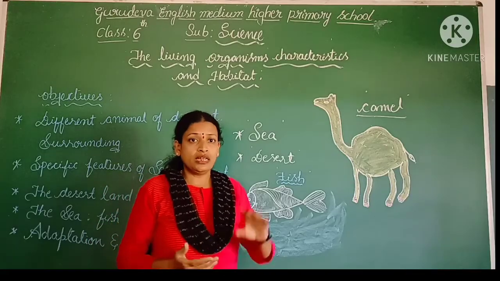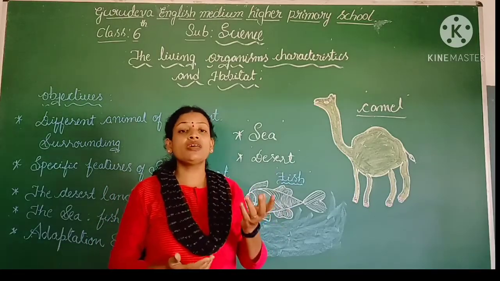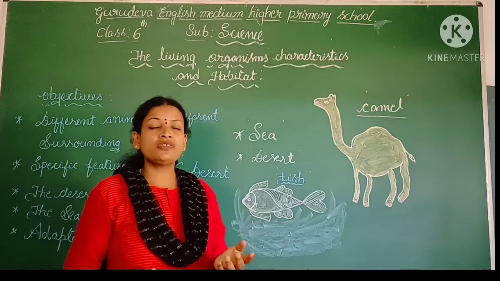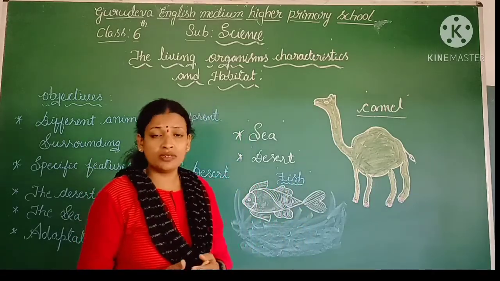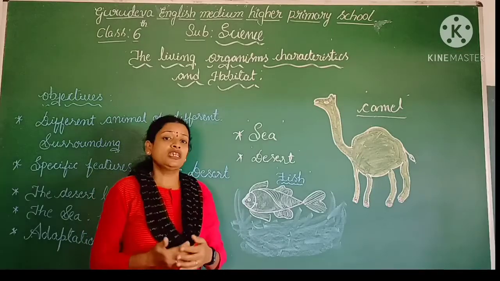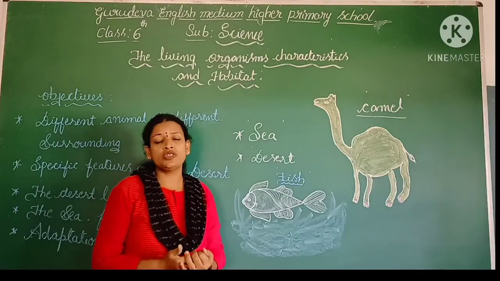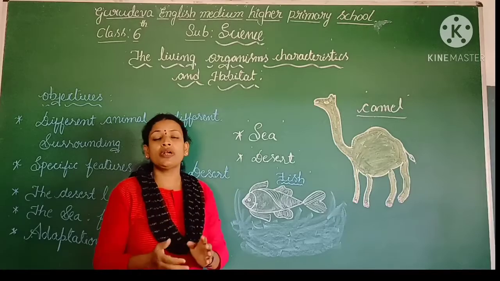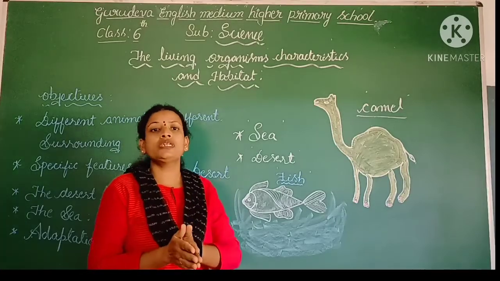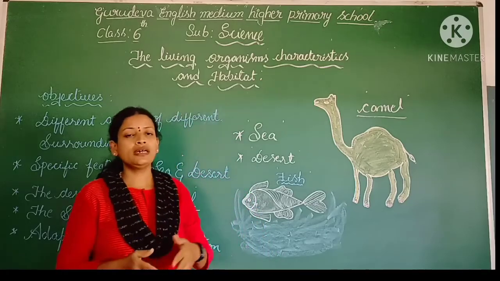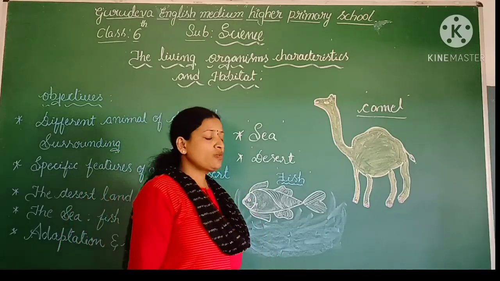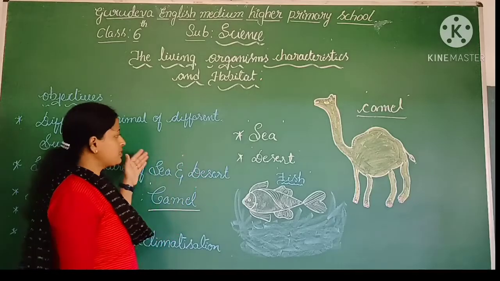What are those? Five columns are there: in the sea, in the forest area, in the mountains, in a desert land and in any other areas. Which are the animals you have identified? Plants as well as animals, you should note down in that particular column. This is the activity I told you to complete. I hope you have completed the activity. Okay, let me continue today's class.